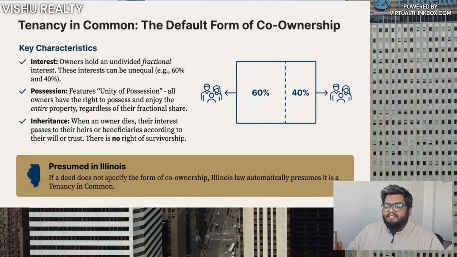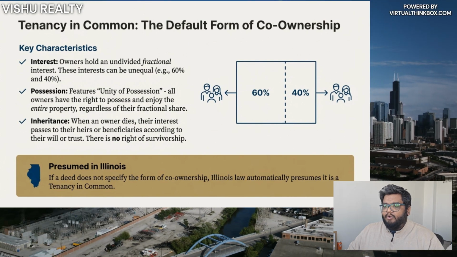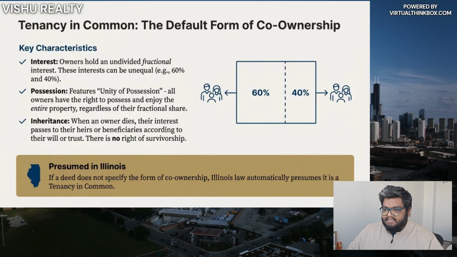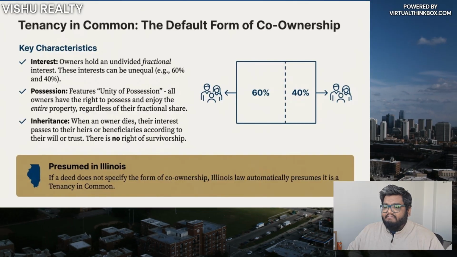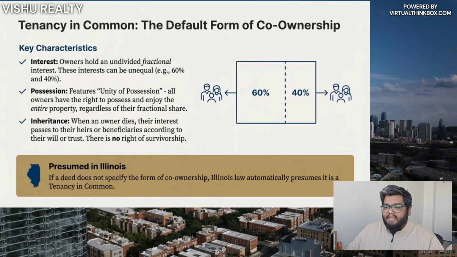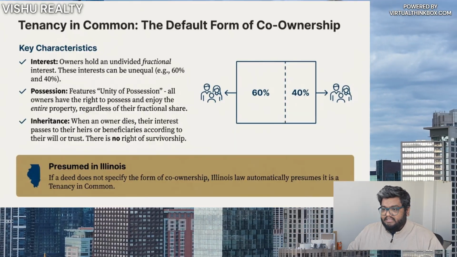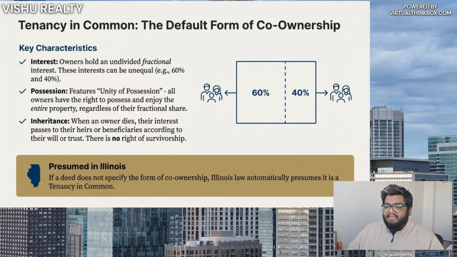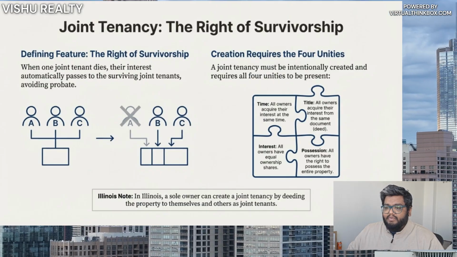Tenancy in common, the default form. Tenancy in common is the default form of co-ownership in Illinois. Each owner holds an undivided fractional interest, which can be equal or unequal. All owners have the right to possess the entire property. When an owner dies, their interest passes to their heirs or beneficiaries, not to the other owners. If a deed is silent, Illinois presumes tenancy in common.